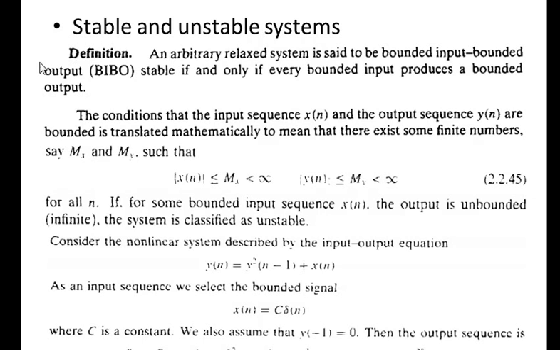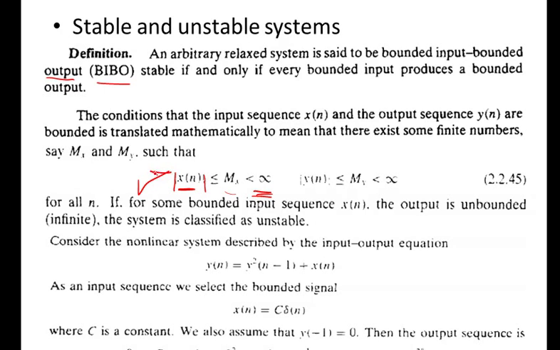Next is the stable and unstable system. A system which, given a bounded input, gives out only a bounded output is called BIBO stable. That means bounded input causes only bounded output in that particular system. So how do we say it mathematically? Suppose this is my x[n]. When I take the modulus of this x[n], then we say that it is less than infinity.